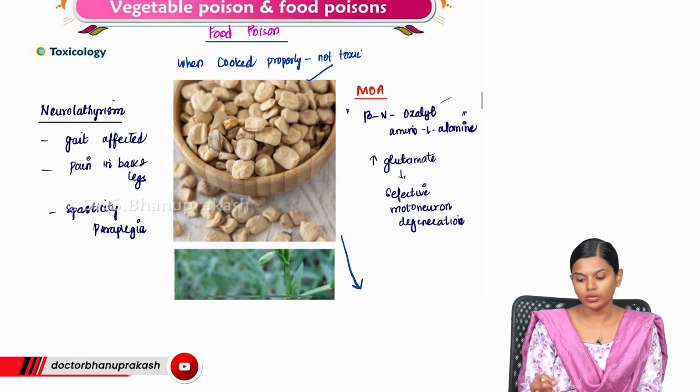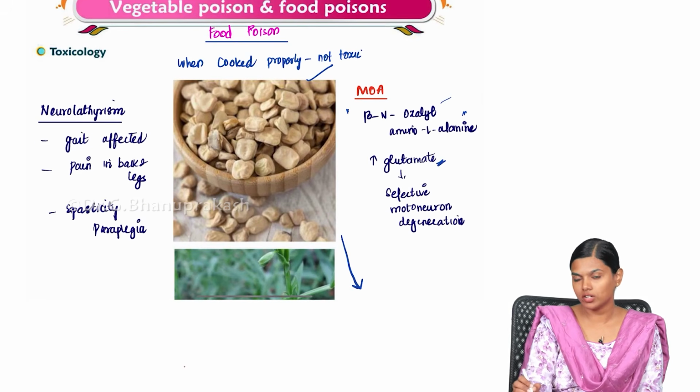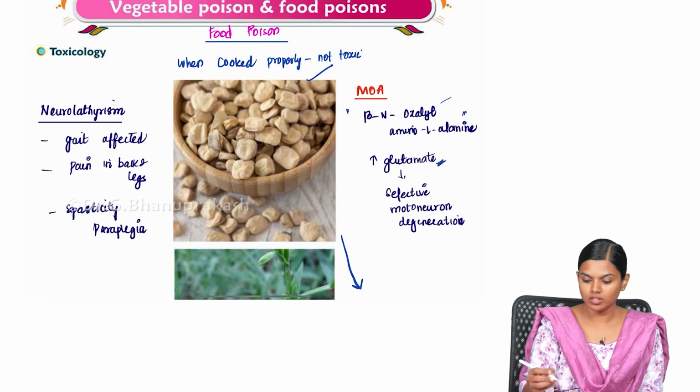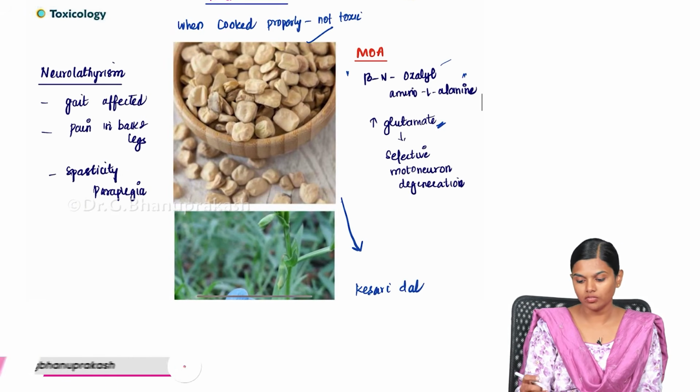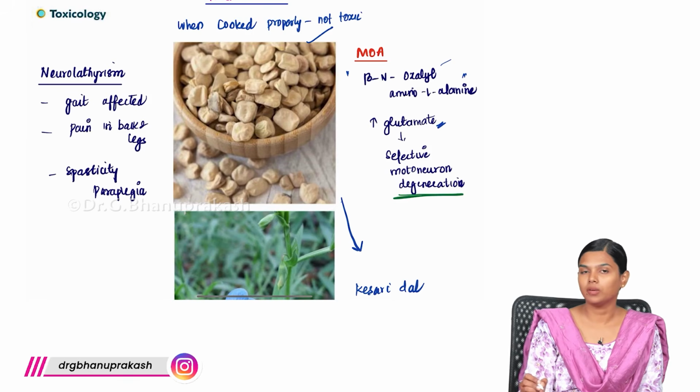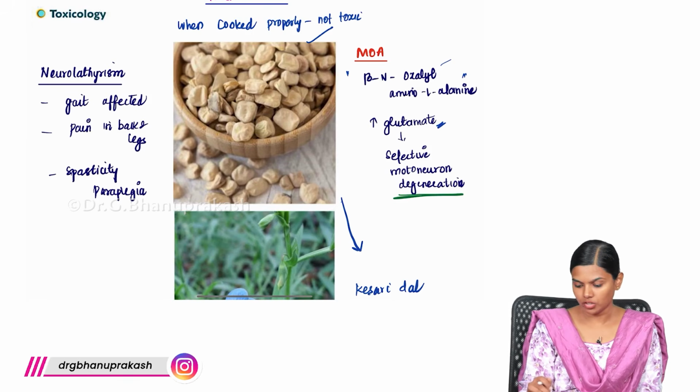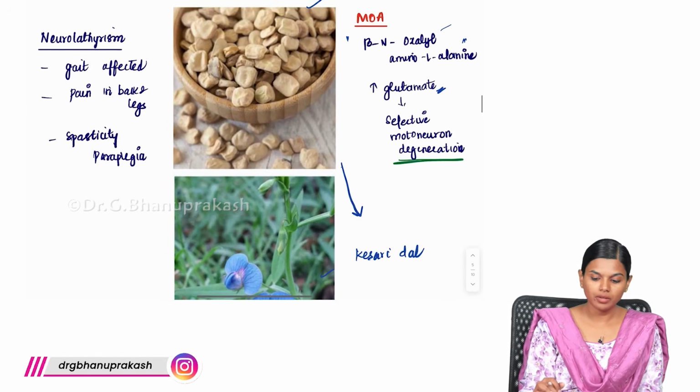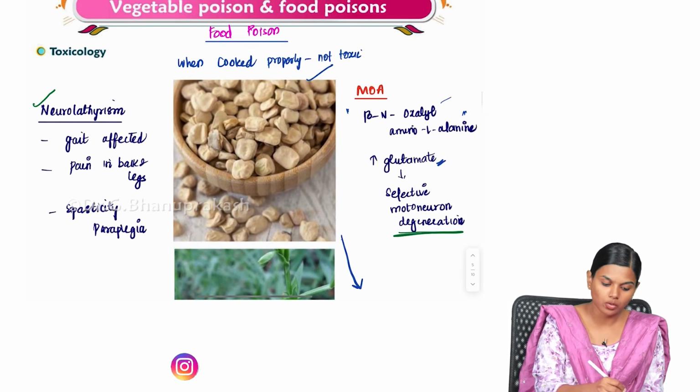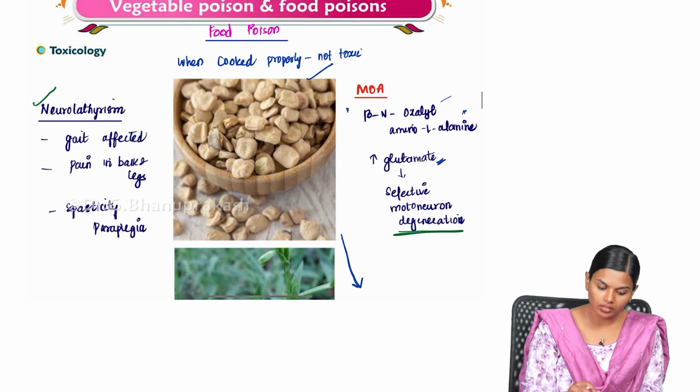What this will do is increase the glutamate concentration. Because of that, there will be selective motor neuron degeneration in the body. Because of that, you will get something known as neurolathyrism.